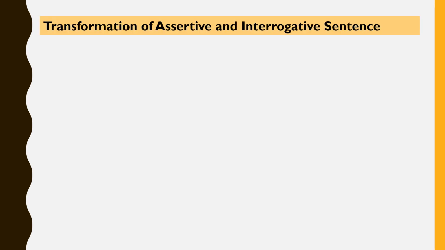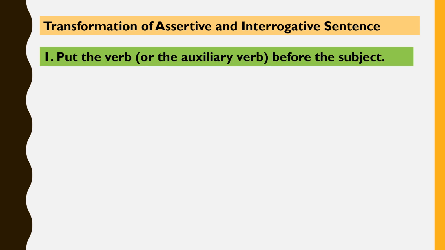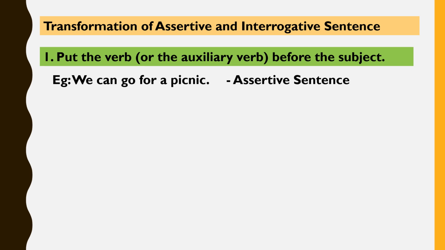We'll now learn how to transform an assertive and interrogative sentence. In order to do so, we can put the verb or the auxiliary verb, that is the helping verb, before the subject. Let's understand this with the help of an example. We can go for a picnic.